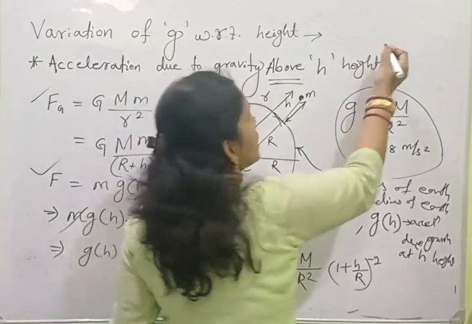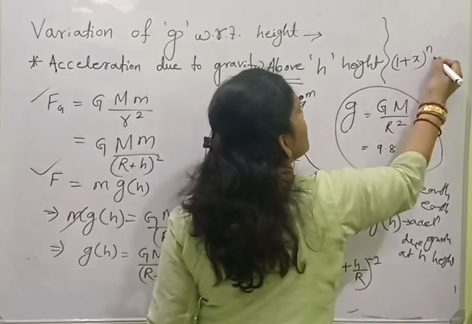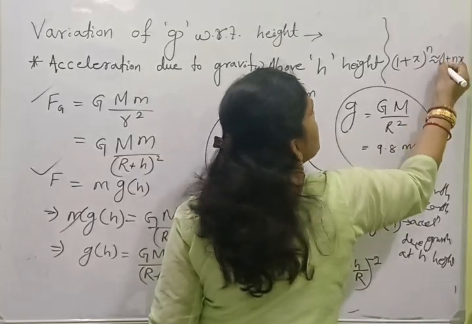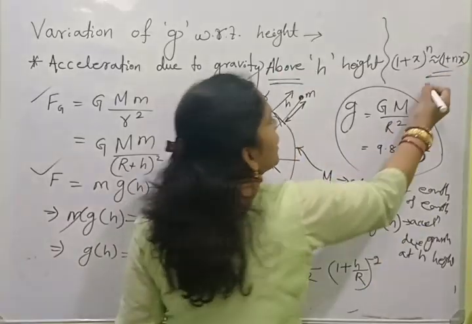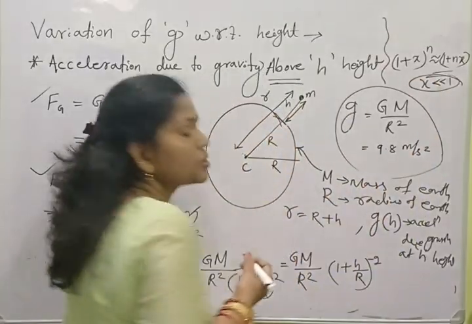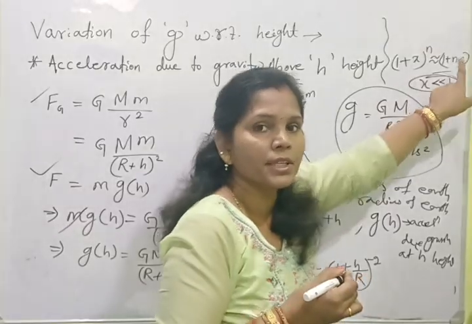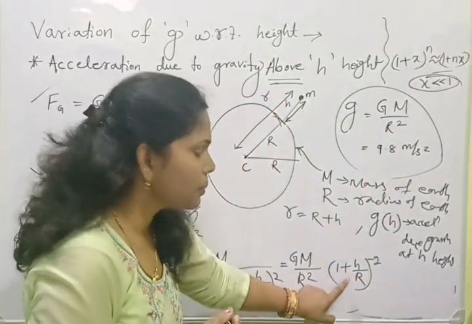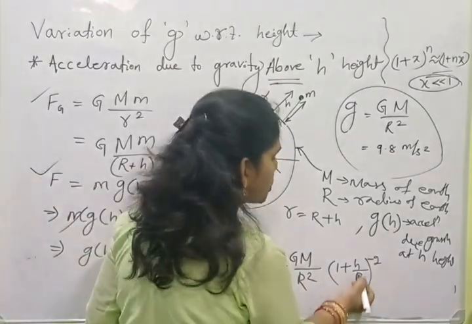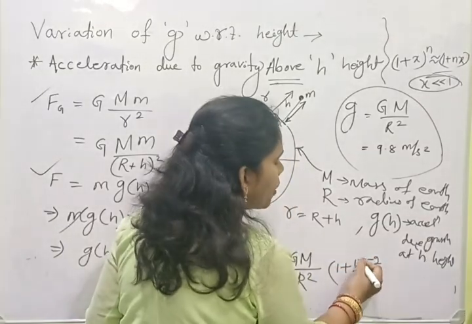In mathematics, the binomial expression (1 plus x) to the power n is approximately equal to 1 plus n x. This is valid when x is very much less than 1. So always remember this condition for approximating to 1 plus n x. Here h by R is very much less than 1 because R is more than h. That's why you may take this as 1 minus 2 h by R.